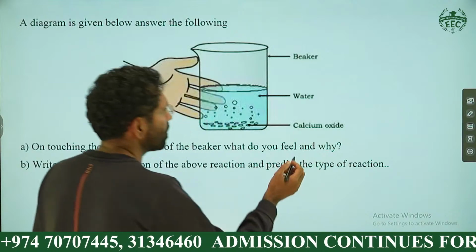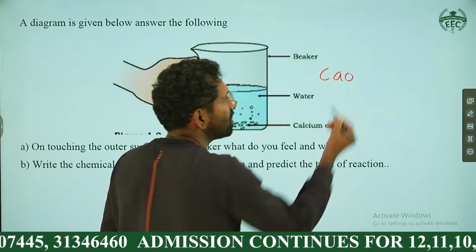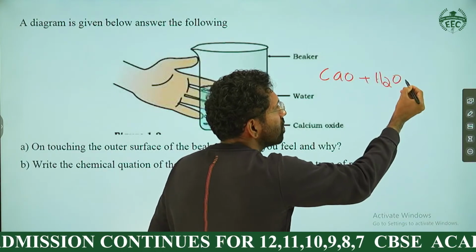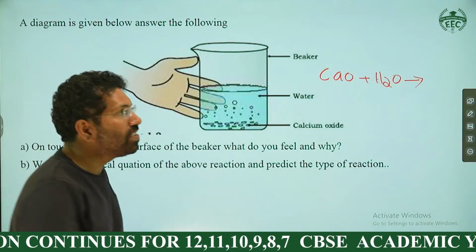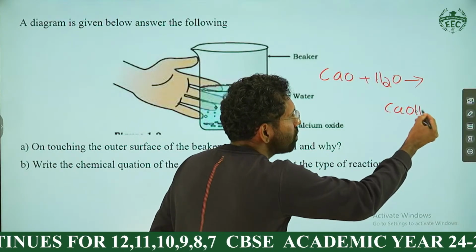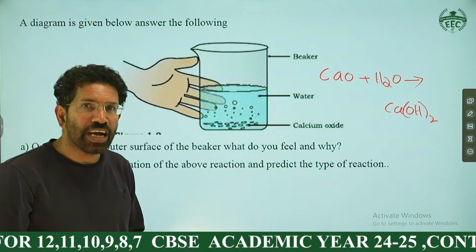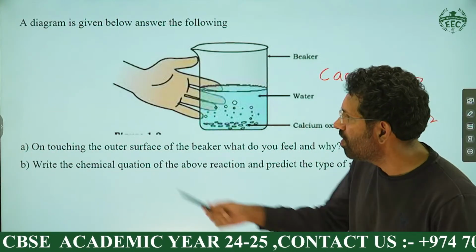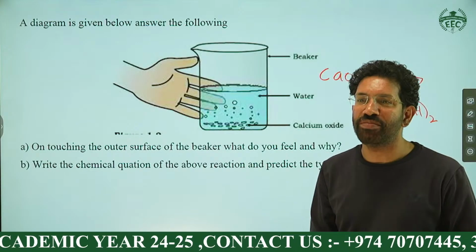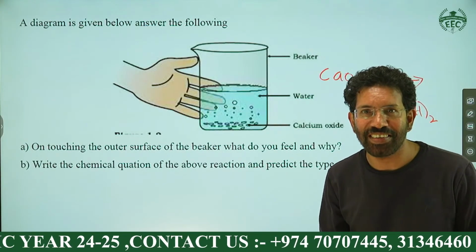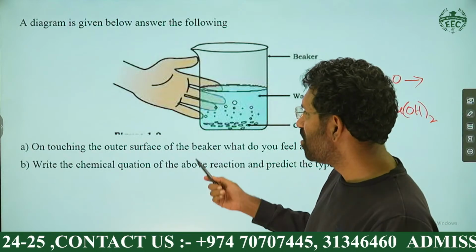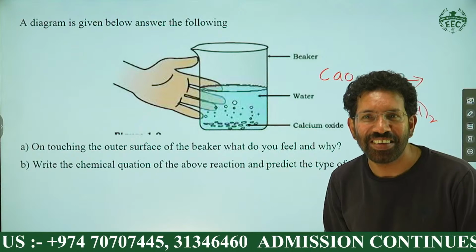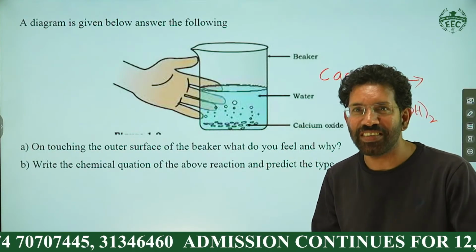Calcium oxide is written as CaO. When CaO is dissolved in water, you will get calcium hydroxide, Ca(OH)2. This reaction, can you tell me the first answer? On touching the outer surface of the beaker, what will you feel? Is there increasing temperature or decreasing temperature? They are telling me it is exothermic. Very good. The heat is released.